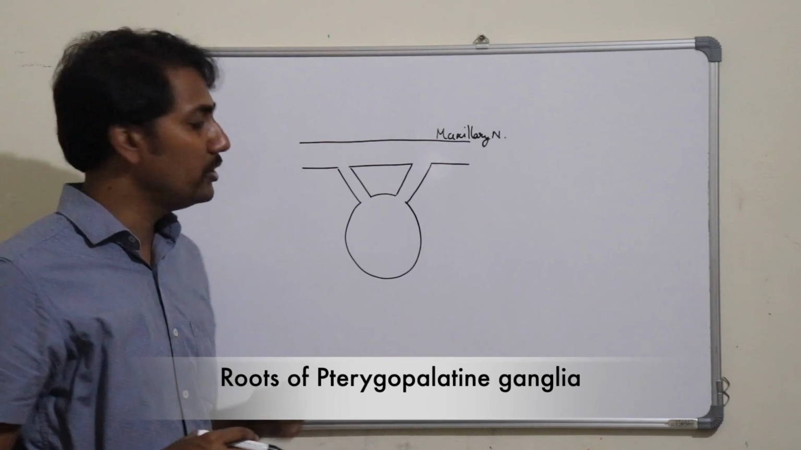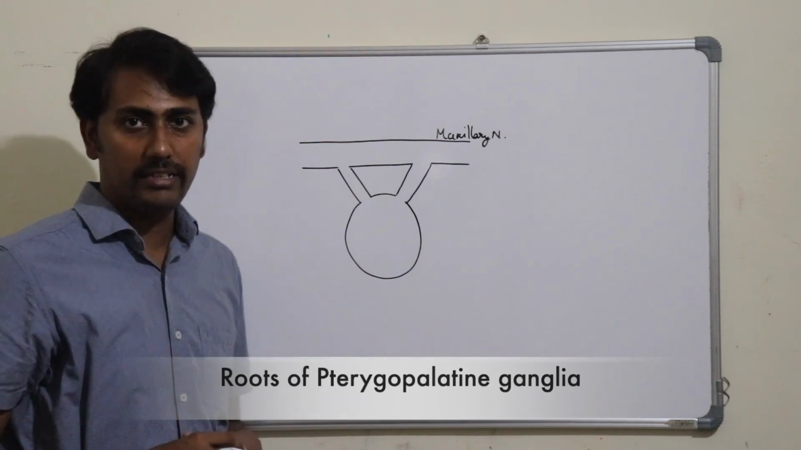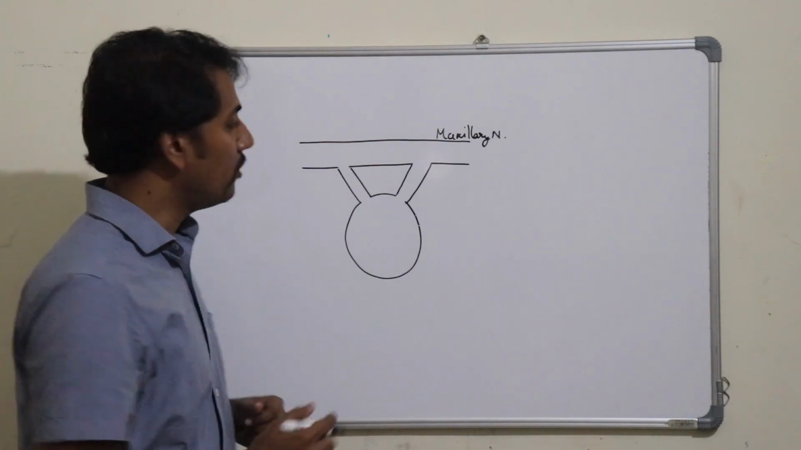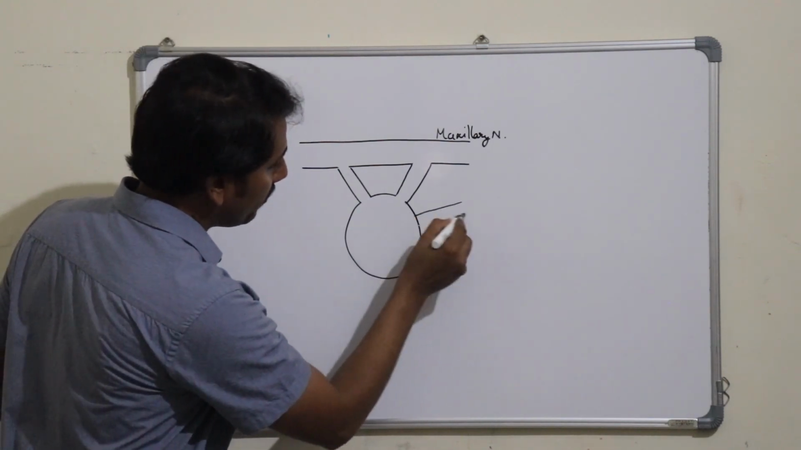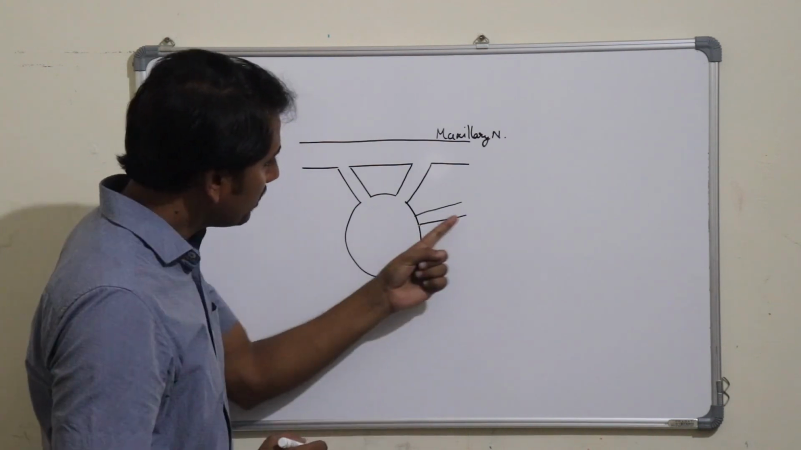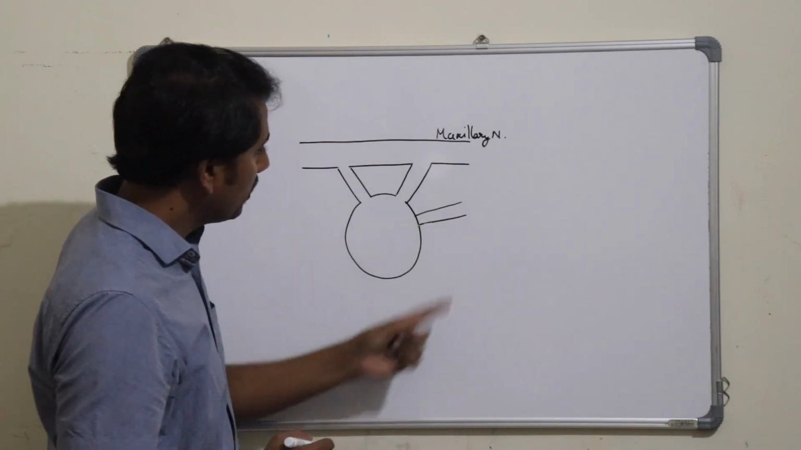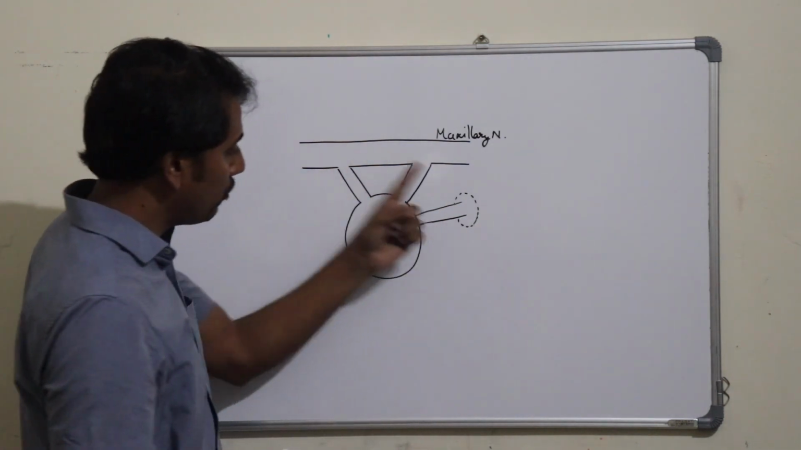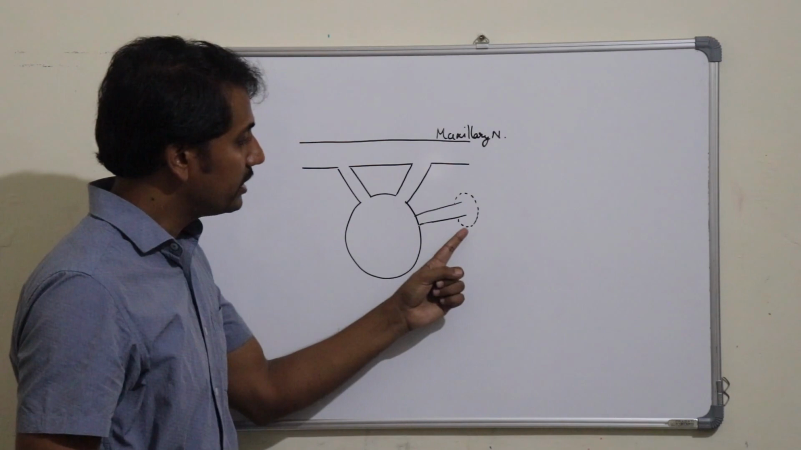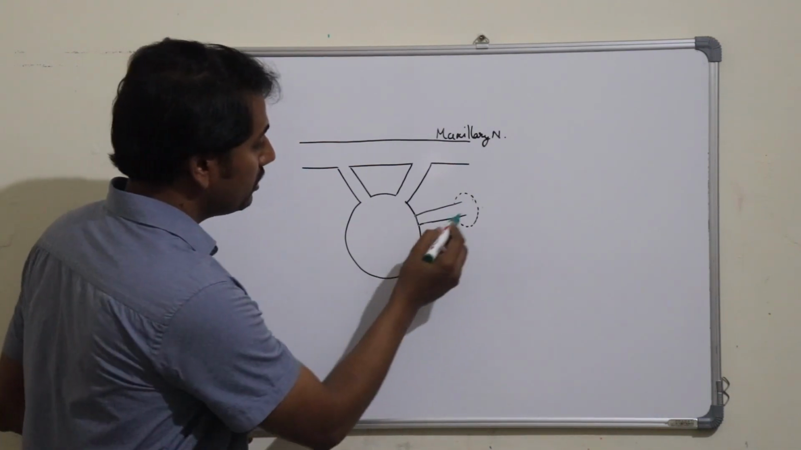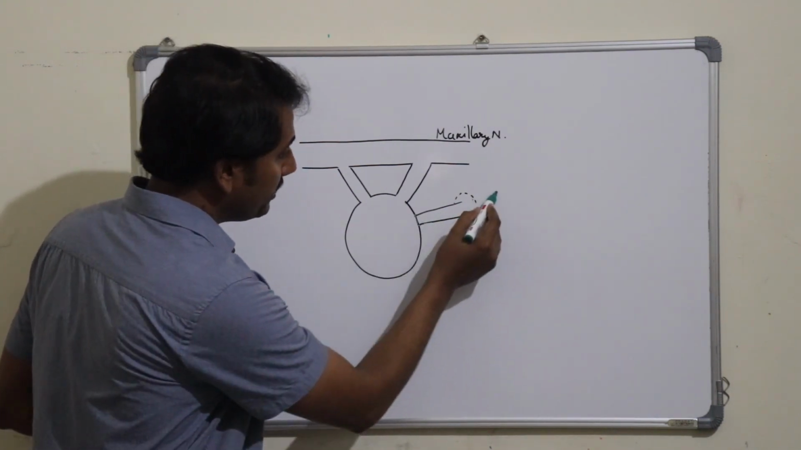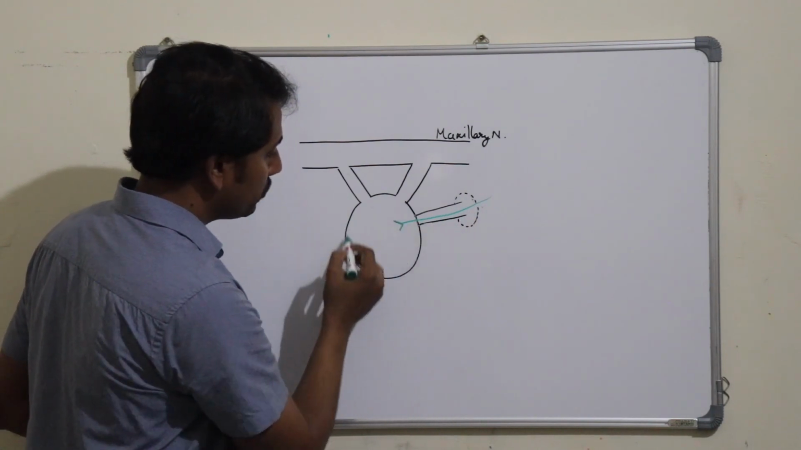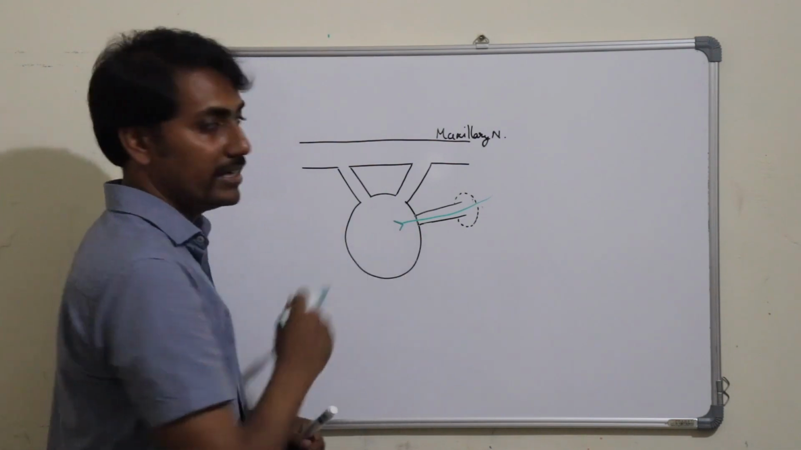Now we will see what are the roots of this ganglion. The first root is the motor root or the parasympathetic root, which is formed by the nerve to pterygoid canal, which comes into the pterygopalatine fossa by a foramen present on the posterior wall of the fossa, that was the pterygoid canal. This nerve carries the preganglionic parasympathetic fibers which will relay into this ganglion.